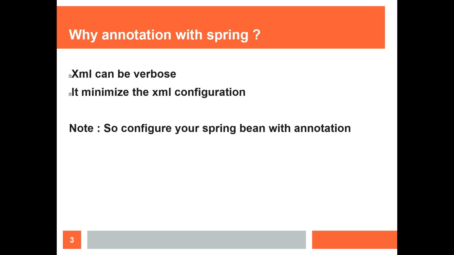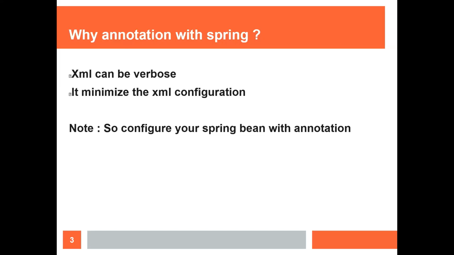If you have 500 beans in a very large application, you have to search each time, and changes may be reflected in other places too. So it is not user friendly. You can say XML can be verbose.